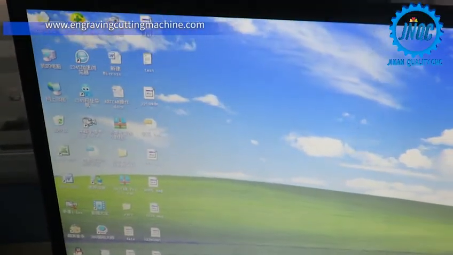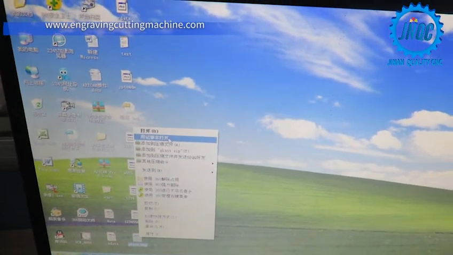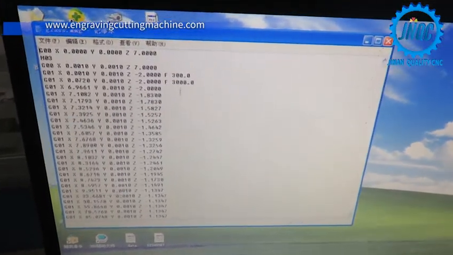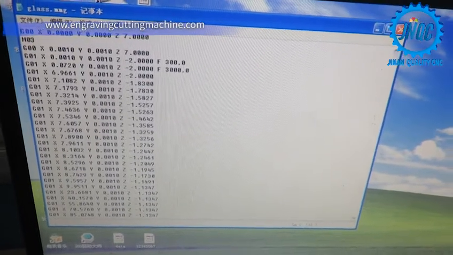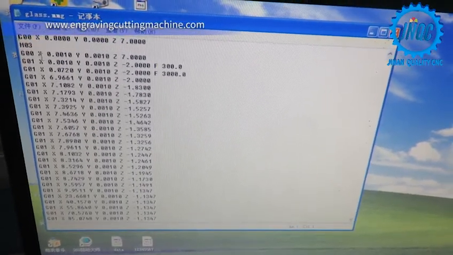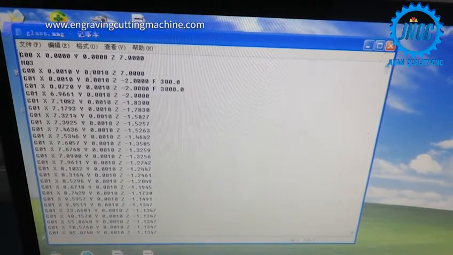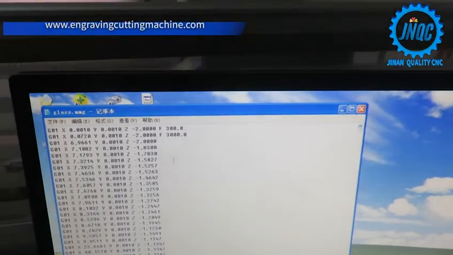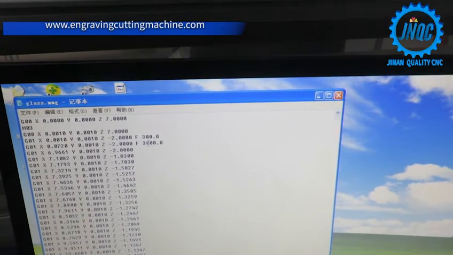This one. We can check this file to see the detail. You can see from here. You can see the cutting thickness. XY size. This is turning on spindle M3. 这个 F3000 is okay.